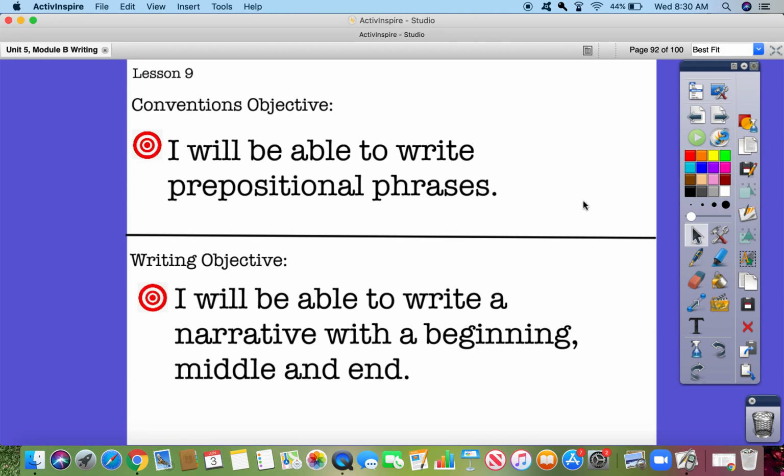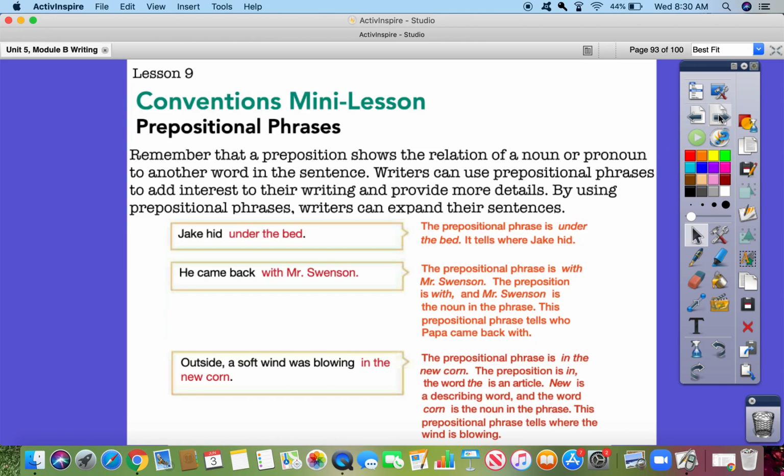Our lesson objectives. Our convention's objective is I will be able to write prepositional phrases. And our writing objective is I will be able to write a narrative with a beginning, middle, and end. Convention's mini lesson, prepositional phrases.